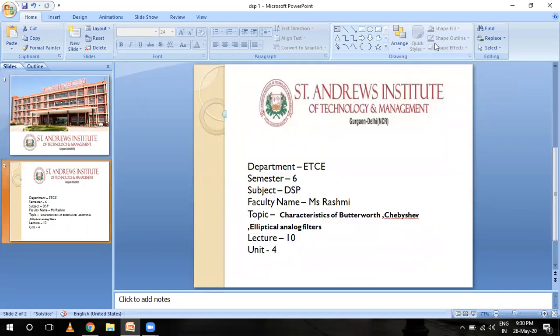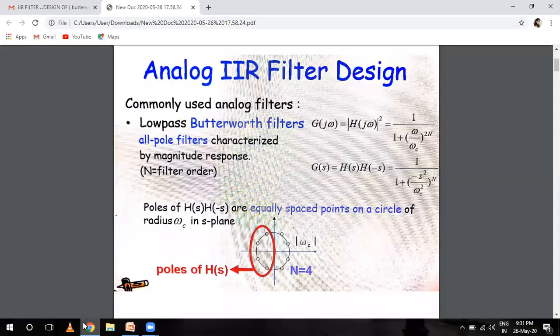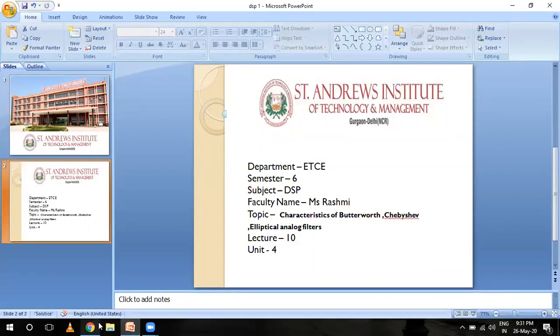Students, today's topic is characteristics of Butterworth and Chebyshev electrical analog filters and frequency transformation. This topic is from your fourth unit, and basically in your syllabus, the characteristics of all these filters is important for you. So we'll discuss one by one. First of all, what do you mean by Butterworth filter, Chebyshev filter, and elliptical filters?